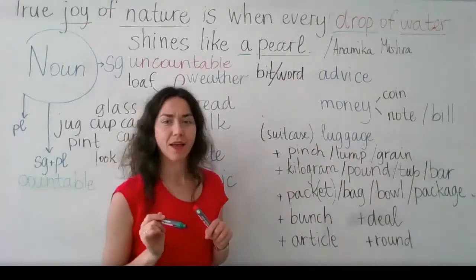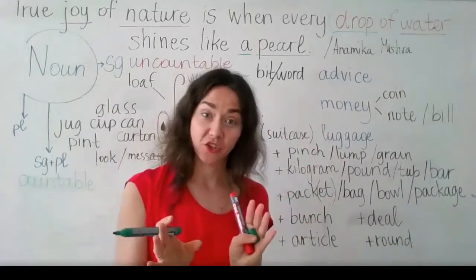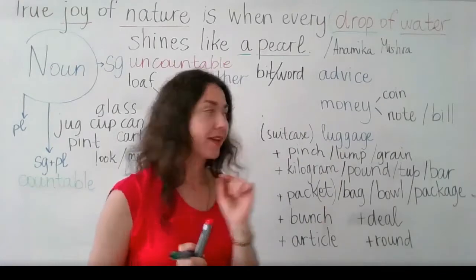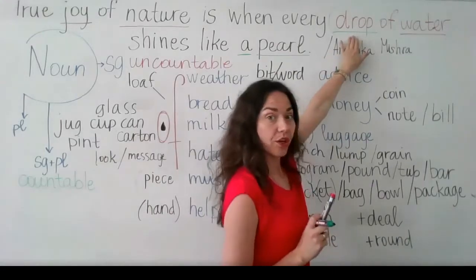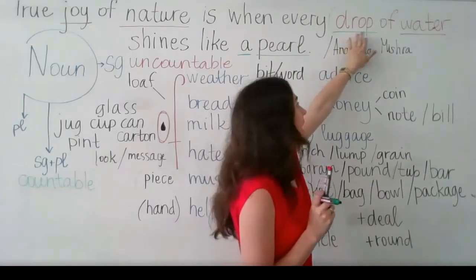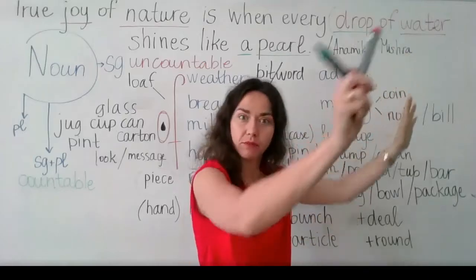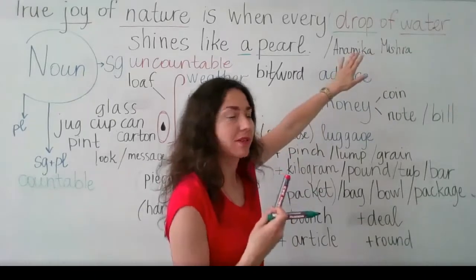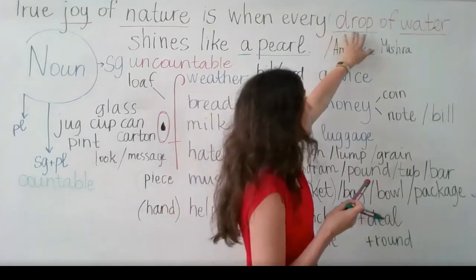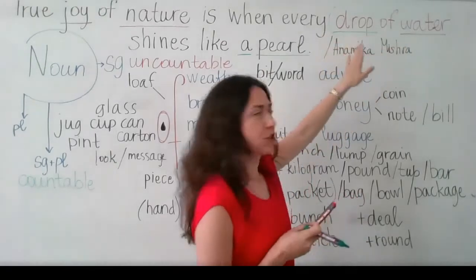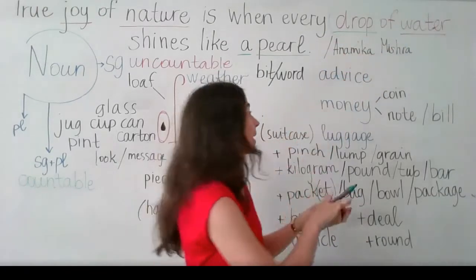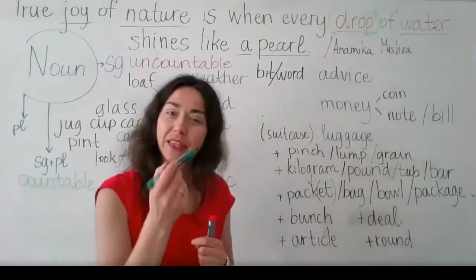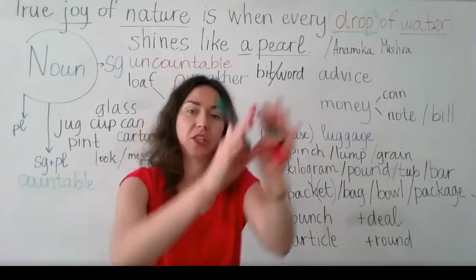Drop of water. So I do not speak about all water in general. I speak about one tiny bit, a drop of it. So you see, I use another word, a drop, and I show that it's part of all water, a drop of water. And I can count these drops. I can say 2 drops of water, 4 drops of water. I can make plural form of this noun when I add s. And in that case, I can count part of that water.